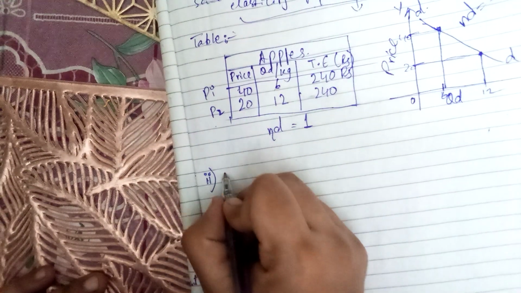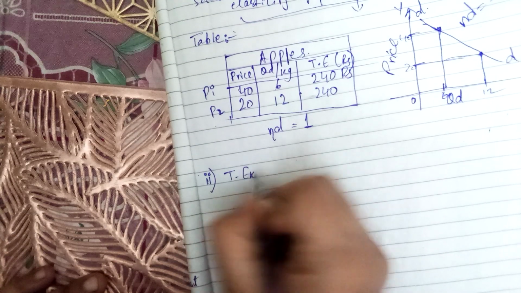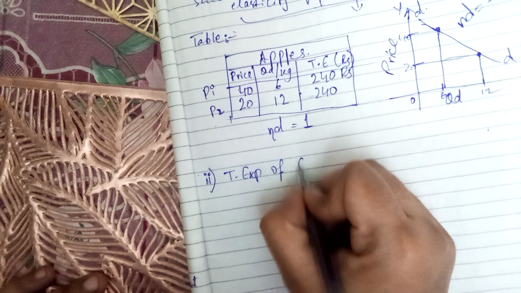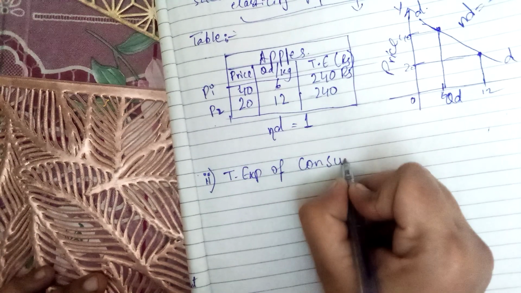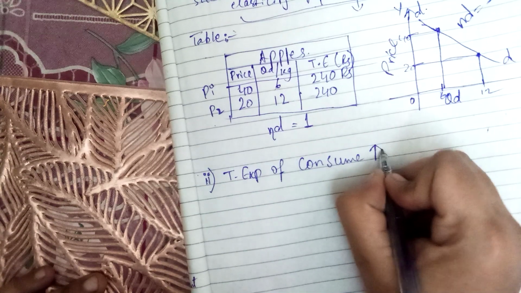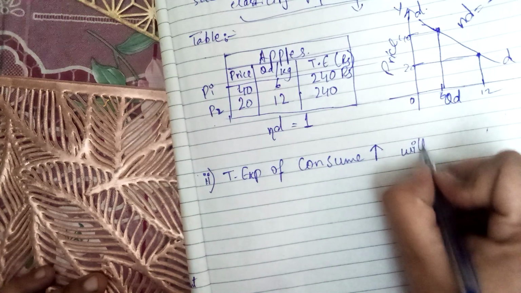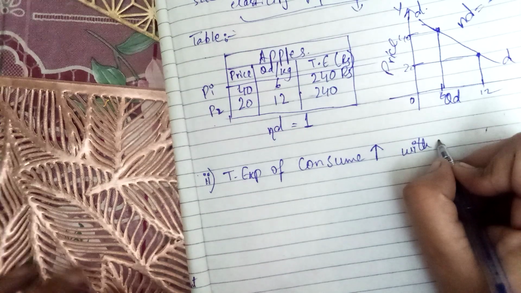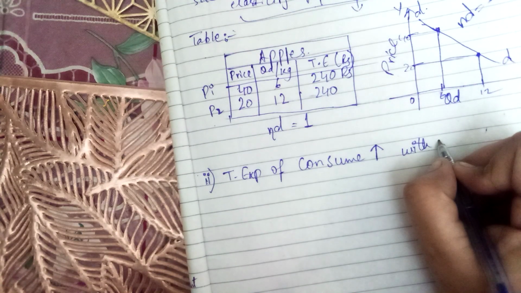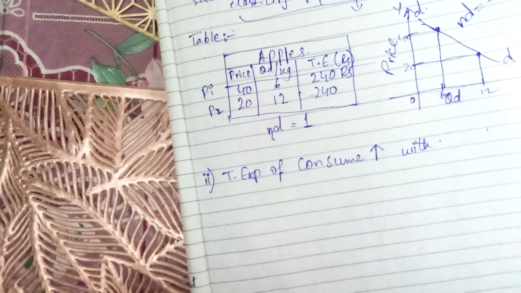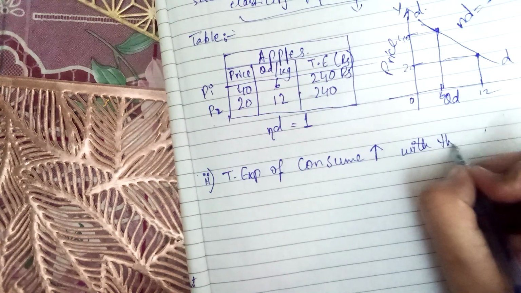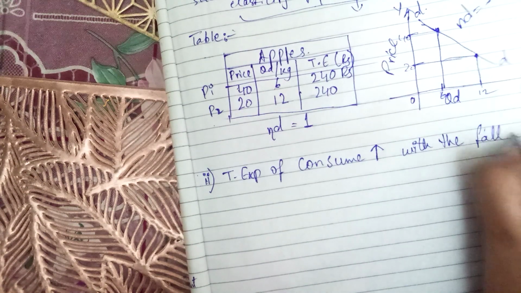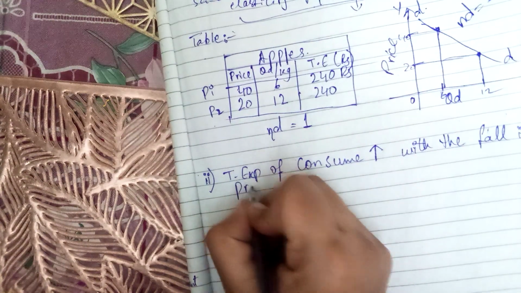Okay, here total expenditure of consumer increases with the change in price, और यहाँ पे with the fall in price.